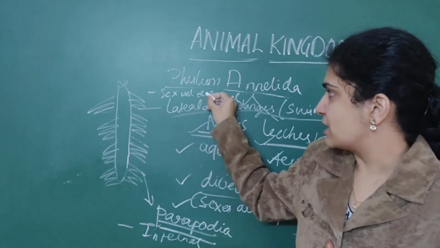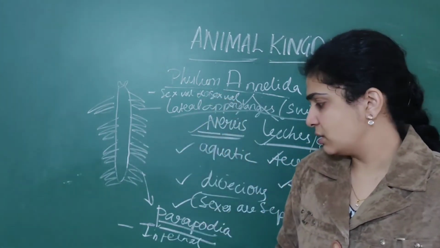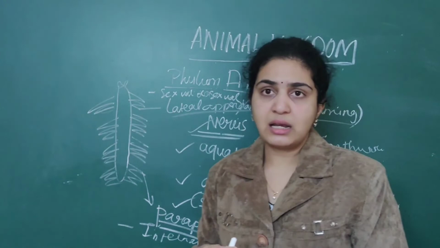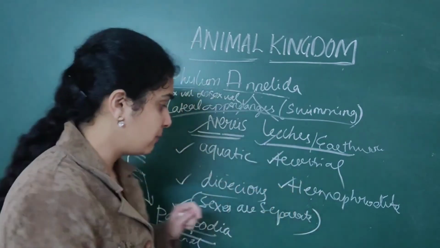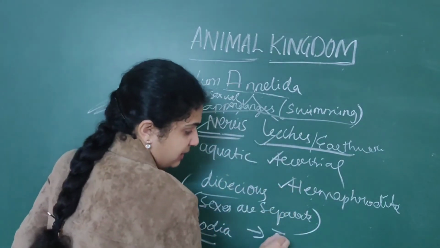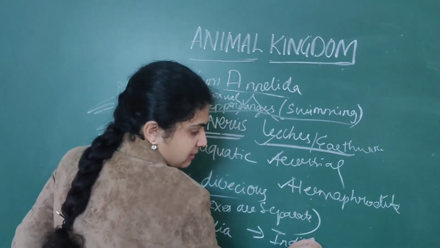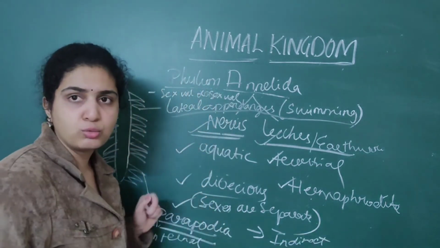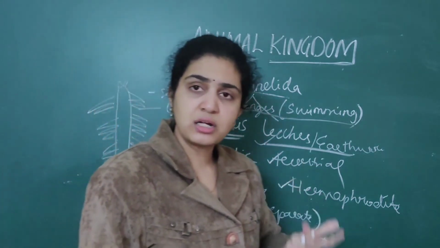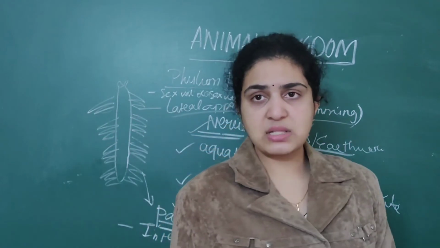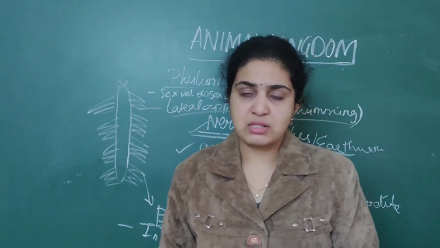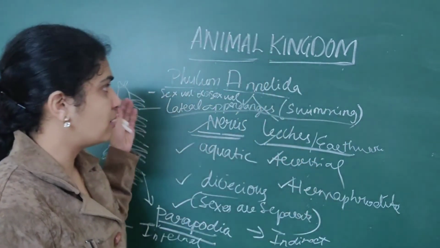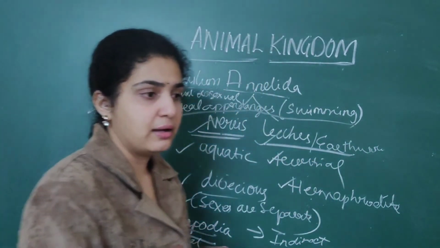Then it exhibits sexual or asexual reproduction, and the fertilization is internal fertilization. When it comes to development, it is indirect development. That is, these all will go through a larval stage. For earthworms, cocoons are the larval stage. Like that, these also will undergo different larval stages. So this is about the phylum Annelida.